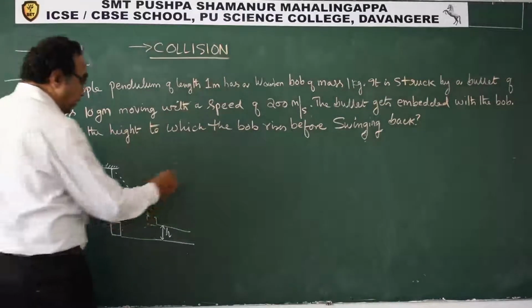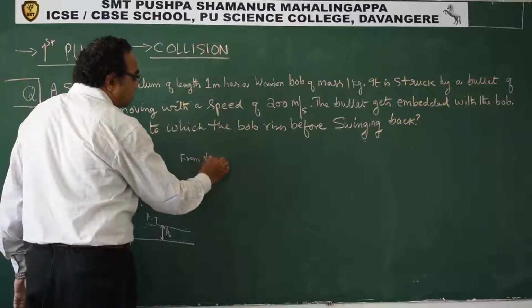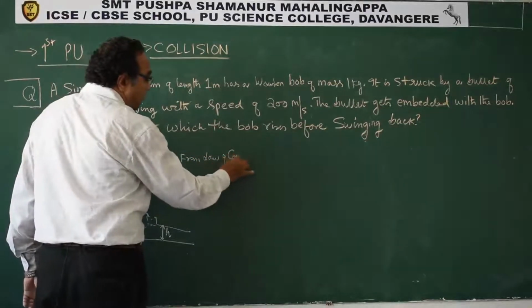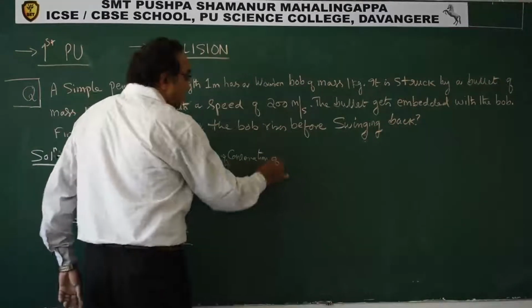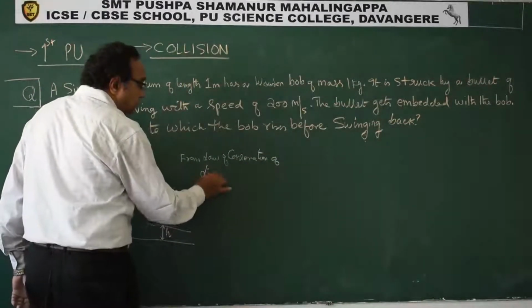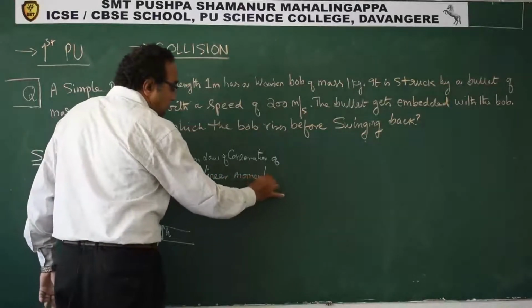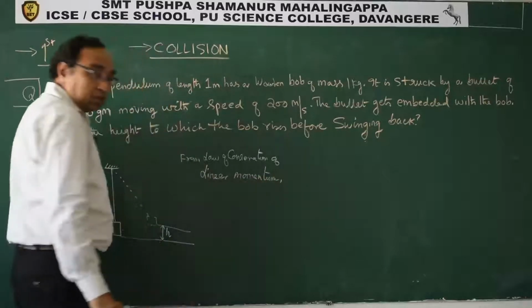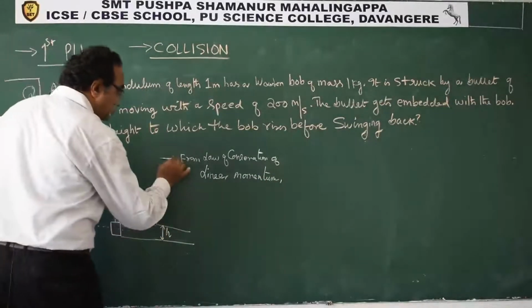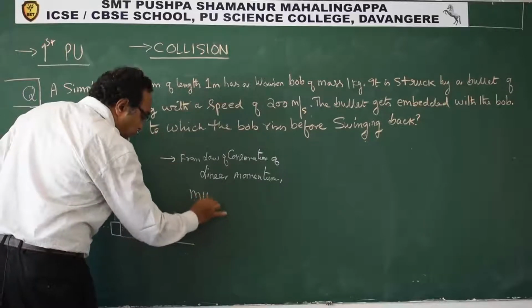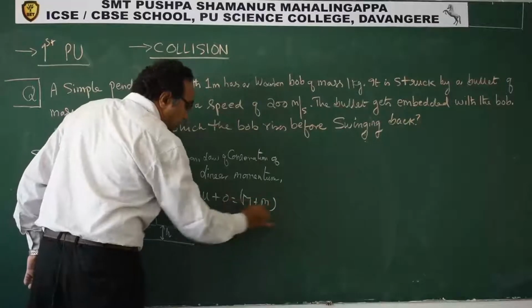So what can we do? From the law of conservation of linear momentum, initial momentum of the bullet, m into u plus 0 is (m plus m) into v.